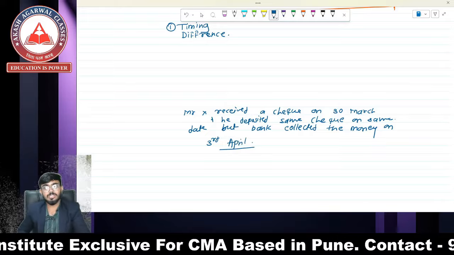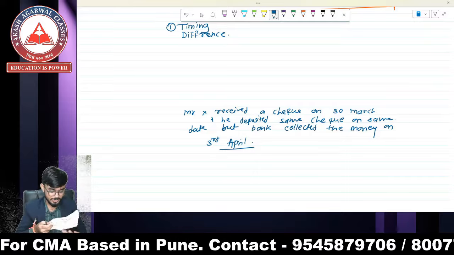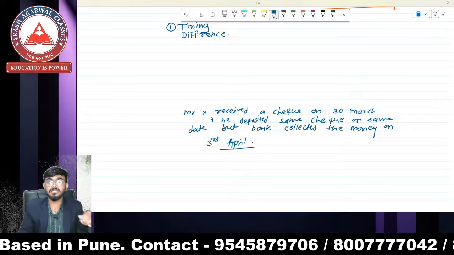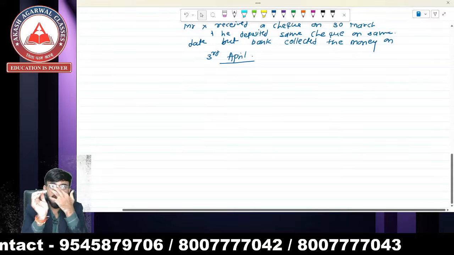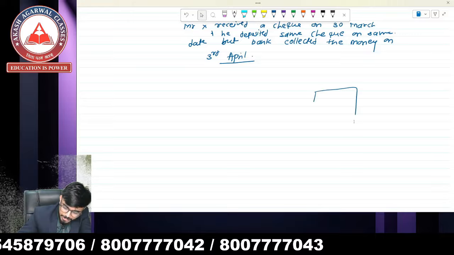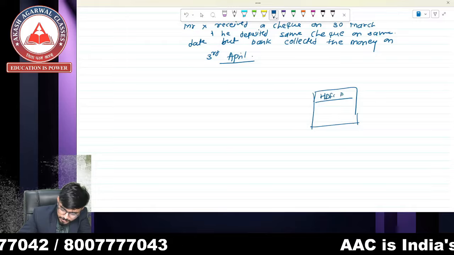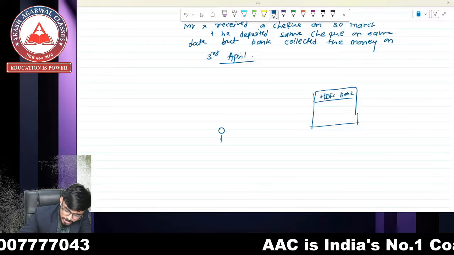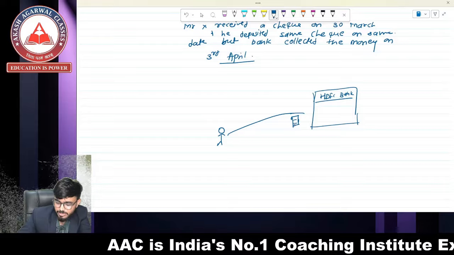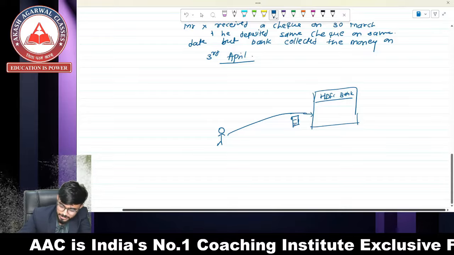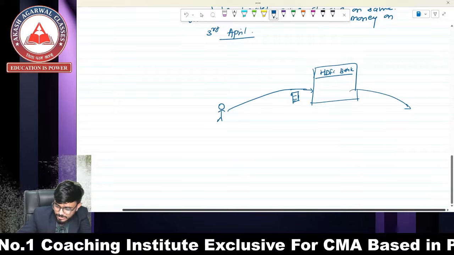Whenever you deposit a check in the bank, it takes 2 to 3 days to clear that check, to get the amount of that check, right? Why, sir? Because there is an involvement of the clearing house. Whenever you deposit the check with HDFC Bank, this is your bank, this is your check, the HDFC Bank also sends this check to the clearing house.